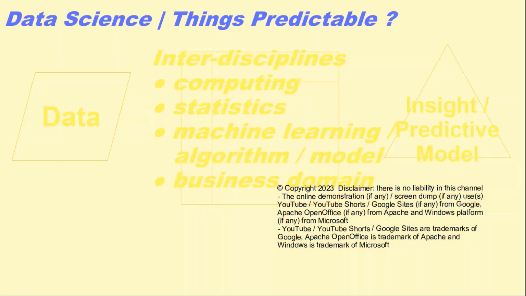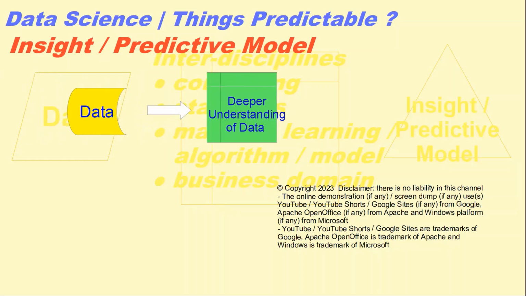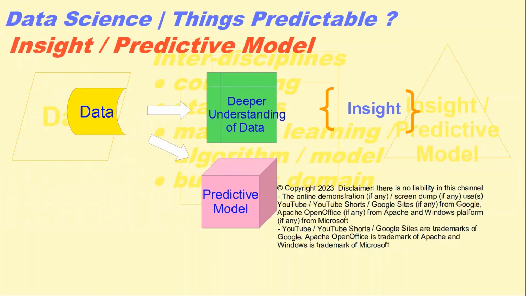The output of data science is insight or predictive model. Deeper understanding of data can be formulated from data and it can be called an insight. Predictive model can be formulated from data. Different data cases can then be fed into the predictive model to make the prediction.